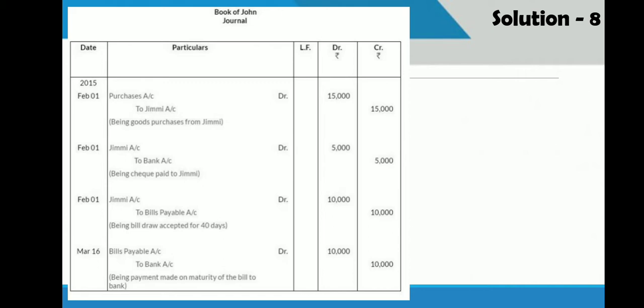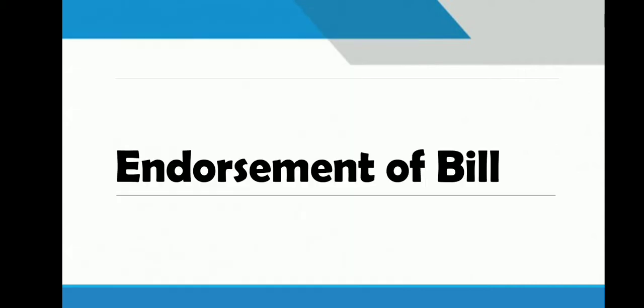Now on maturity date, that means on March 16, John made payment to bank. So he will write bills payable account debit 10,000 to bank account. So this was the example of collection of bill money through banker. Now let us see the next case.